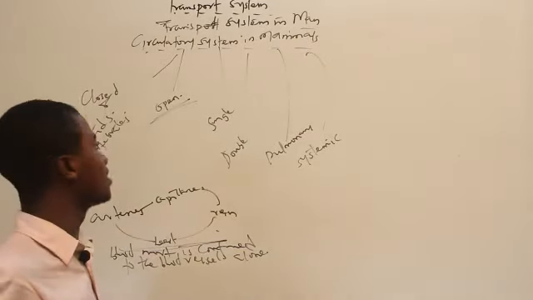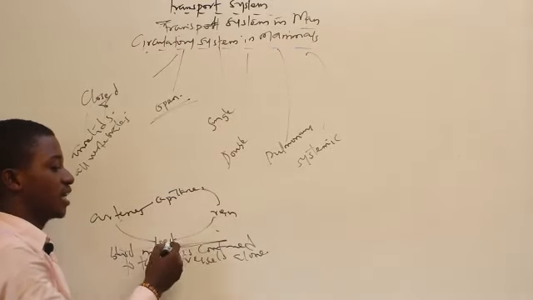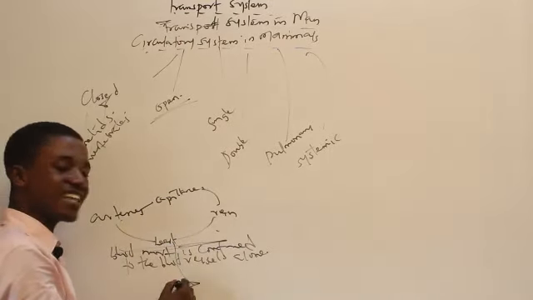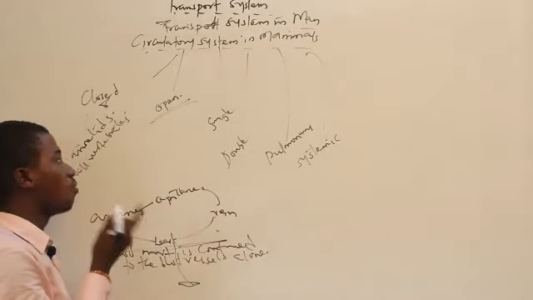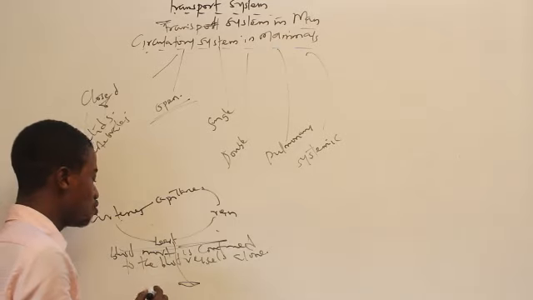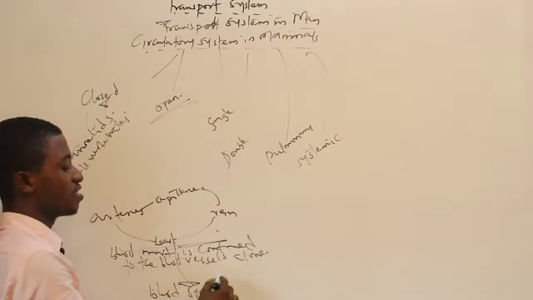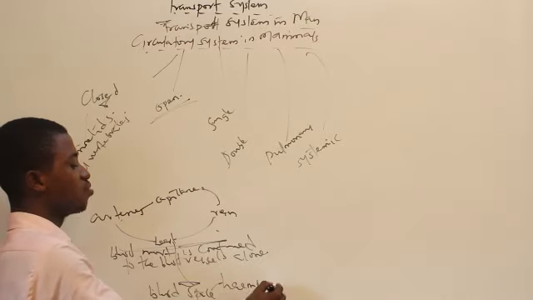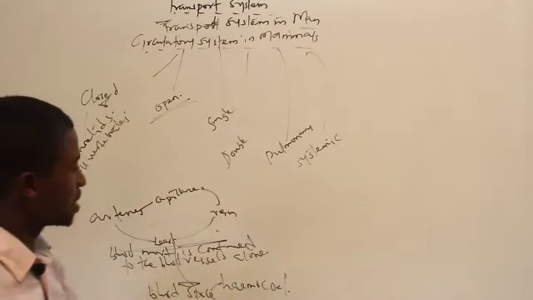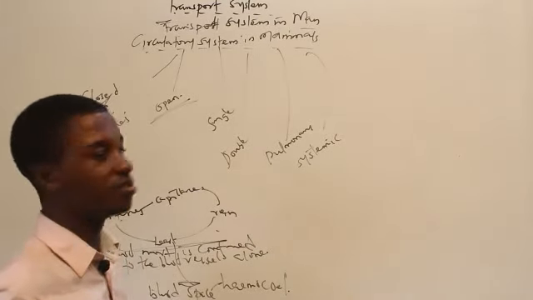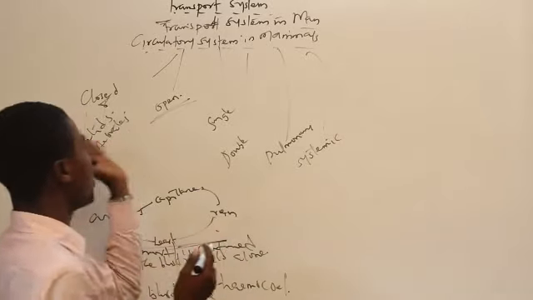In an open circulatory system, the blood moves from the arteries to the capillary to the vein, then to the heart. Then from the heart, it branches out. It leads out of the heart. But for the open circulatory system, it leads out into a blood space, and that blood space is called hemocoel. So that's just a major difference. Here it leads out into the blood space, and it is called what? Hemocoel. So that's all you need to know about closed and open.